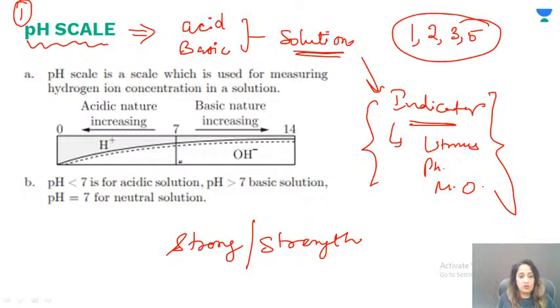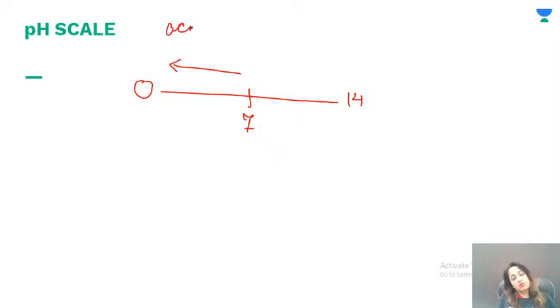Okay, so if you want to know the strength of the given solution, how strong or how weak the acid or base is, that is where we use the pH scale. So pH means potency of hydrogen ions, power of hydrogen ions or potency of hydrogen ions, right? So this scale, I'll go to the next sheet. This scale starts from 0 and goes all the way up to 14 through 7. Whatever is below 7 is going to be acidic in nature, and whatever is above 7 is going to be basic in nature, right?